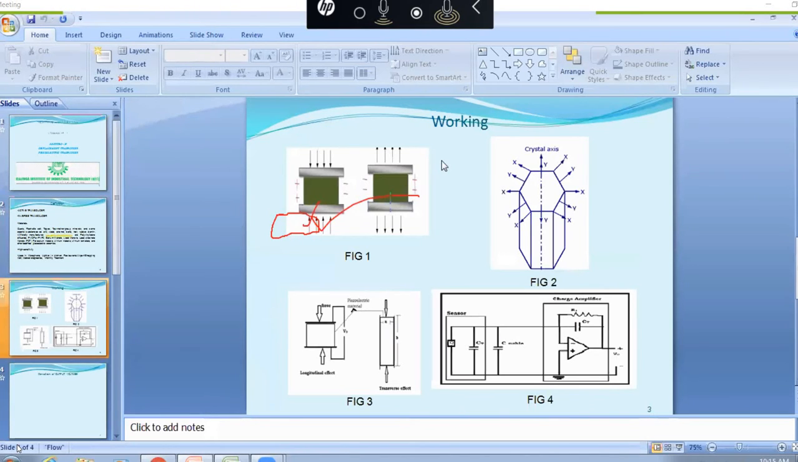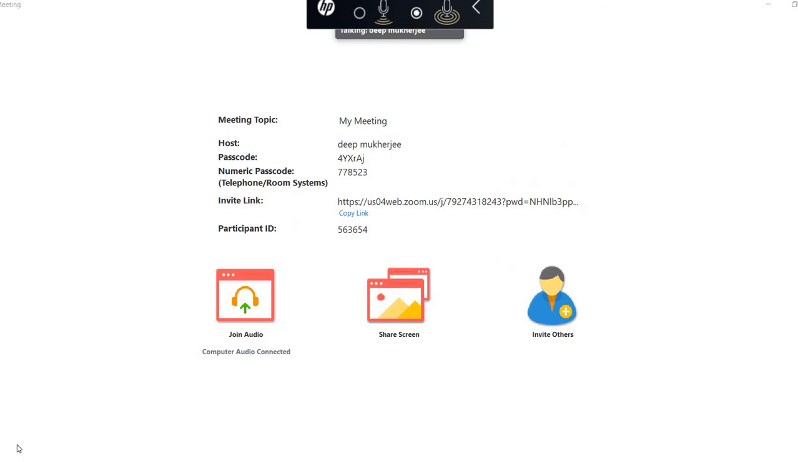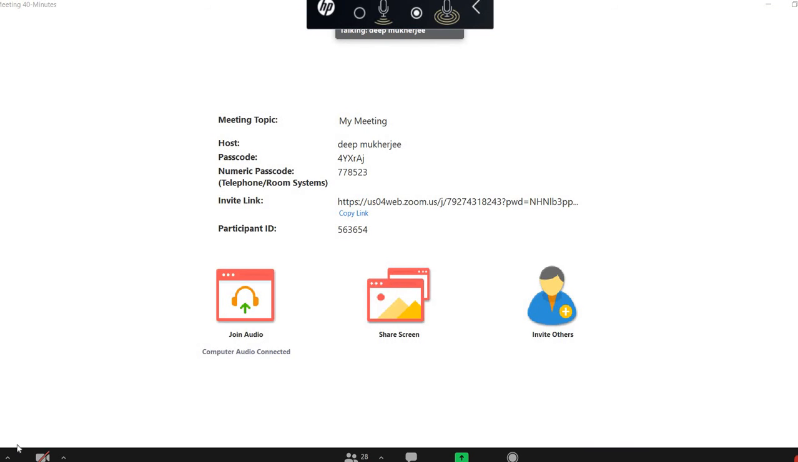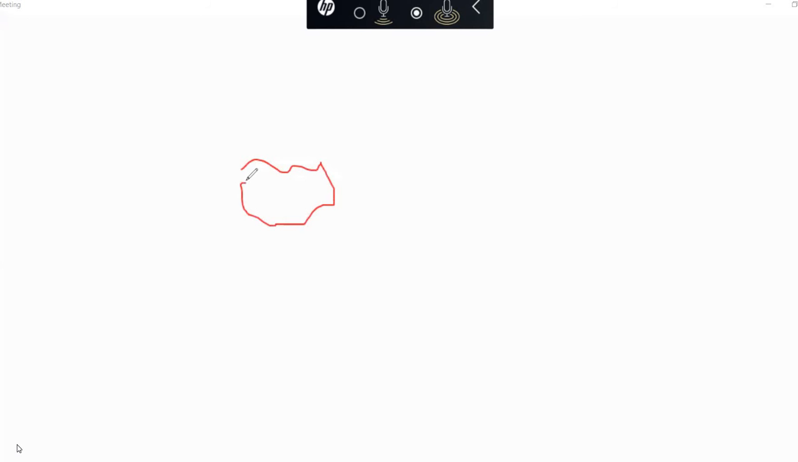These are the diagrams that I have included here. So what is a piezoelectric crystal? Suppose this is a crystal. If we put some pressure on it, meaning it's squeezed, then it will develop a charge across its surface. It will produce a charge across the surface.